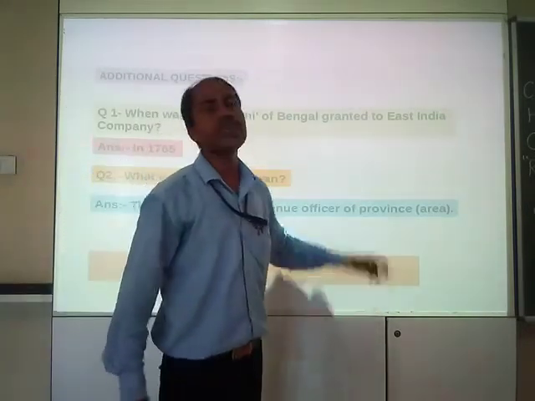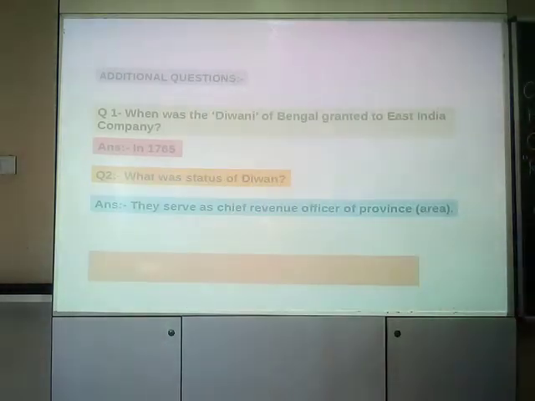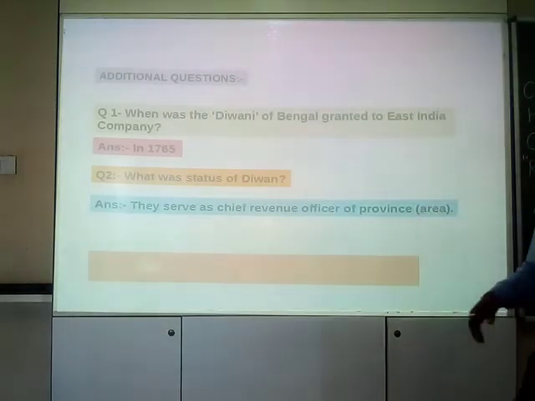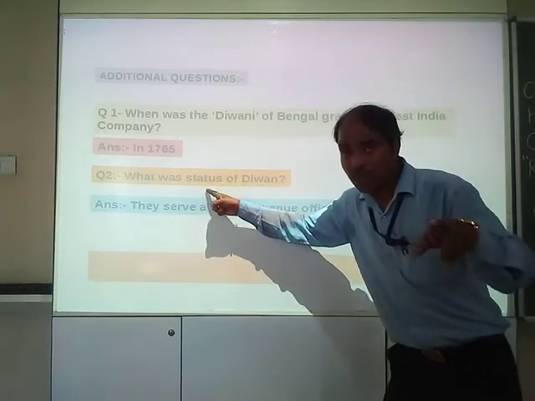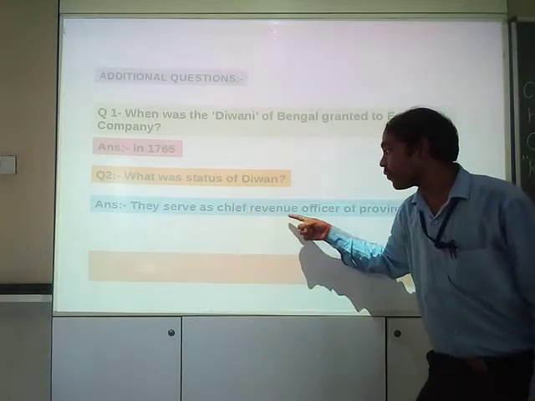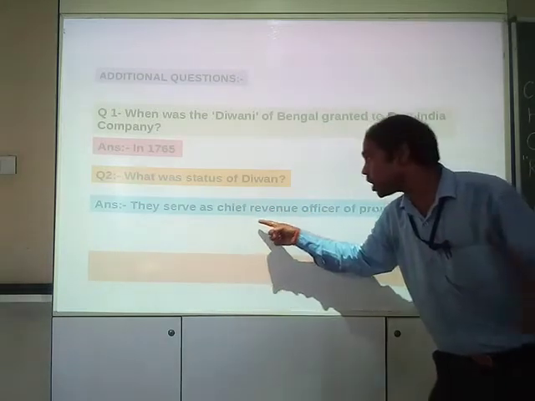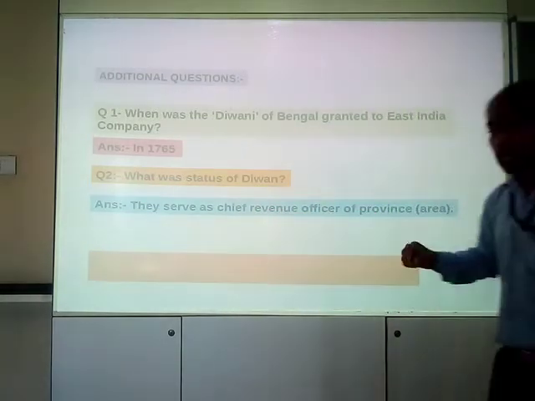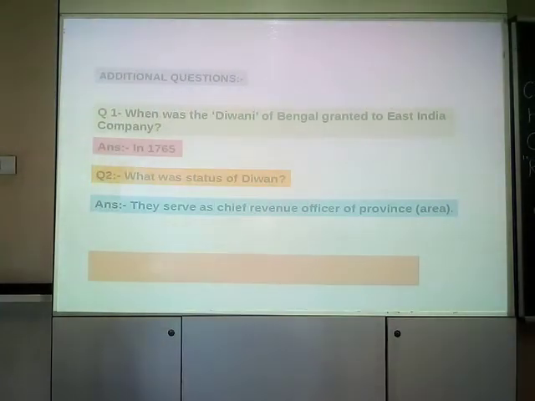The word province means area, zone, right? This is the meaning of province. So, what was the status of Diwan? What was the work of Diwan? They served as Chief Revenue Officer, CRO. They worked as Chief Revenue Officer of the zone, of the area, you can say. Clear?